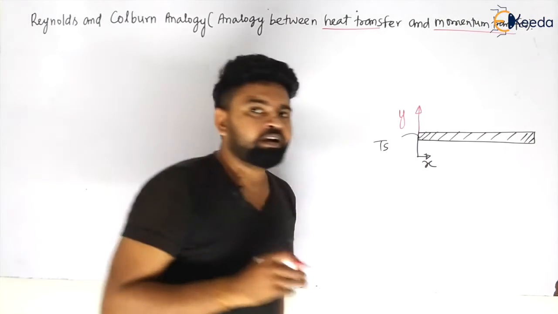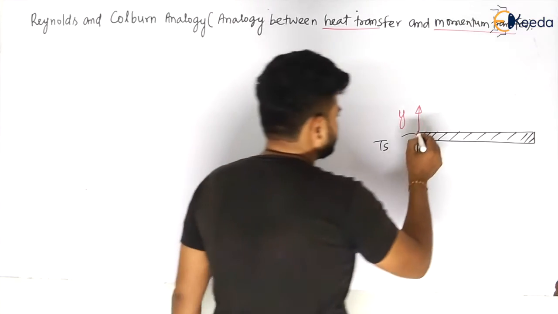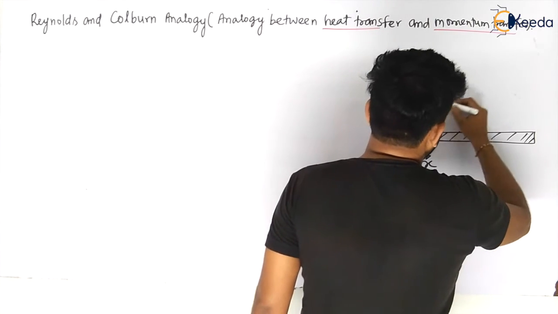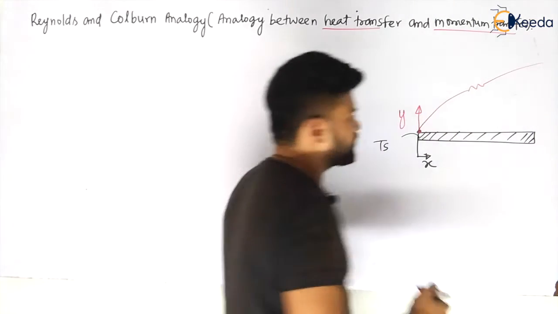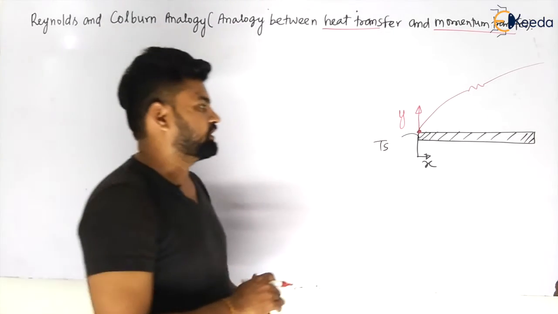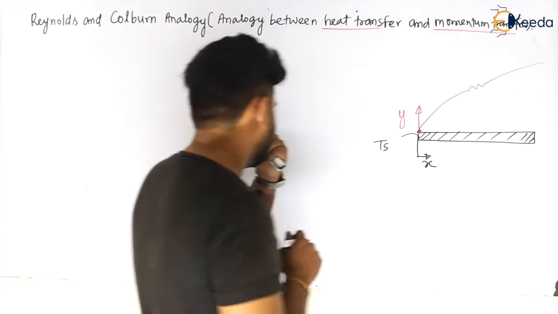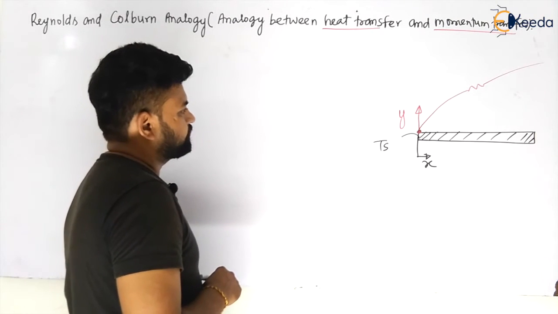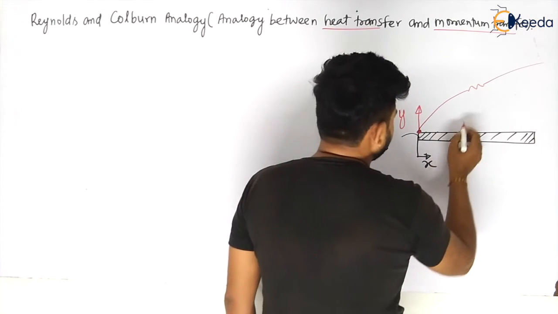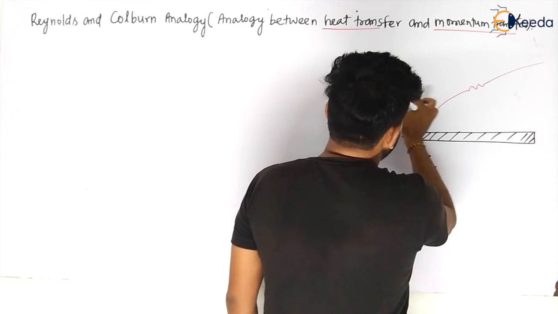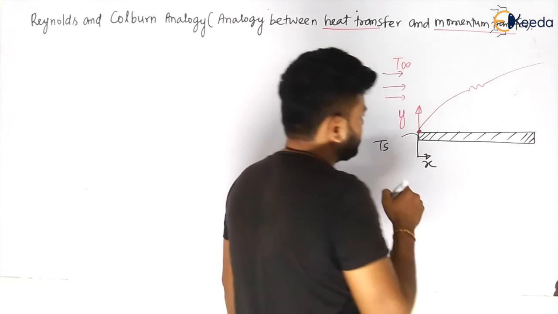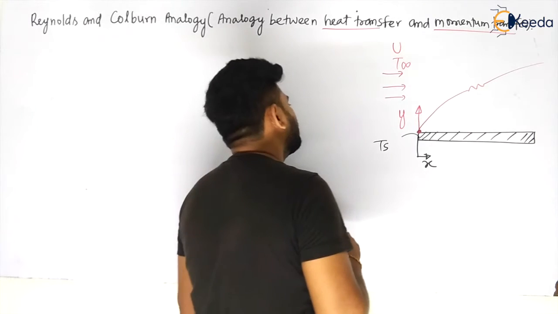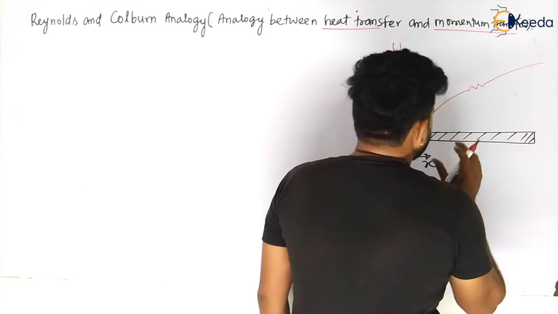So how will the boundary layer develop? We know, sir, the first molecule will stick due to the no slip condition, and similarly this will happen. So like this, there will be some formation of boundary layer, my dear students. So what will happen? Let us see. Now, if I look at the heat transfer, if some fluid is coming with some velocity u infinity, and that is coming with some temperature T infinity.